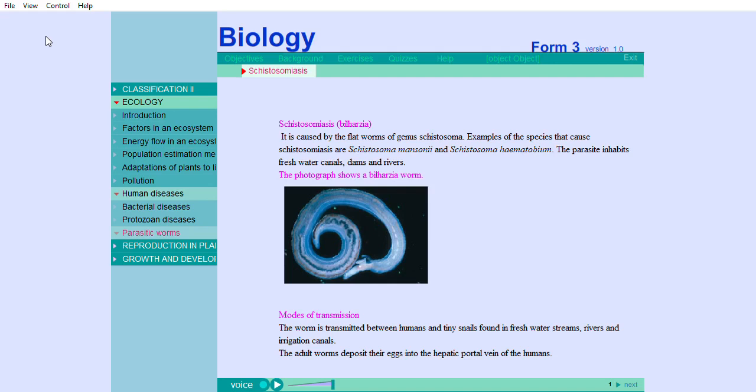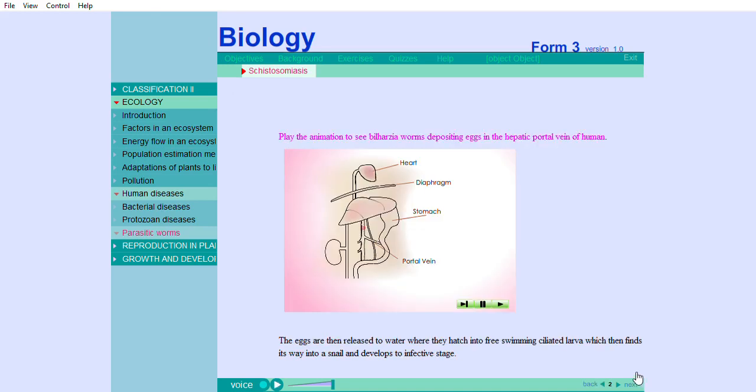Modes of transmission: the worm is transmitted between humans and tiny snails found in freshwater streams, rivers, and irrigation canals. The adult worms deposit their eggs into the hepatic portal vein of the humans. Play the animation to see bilharzia worms depositing eggs in the hepatic portal vein of a human.